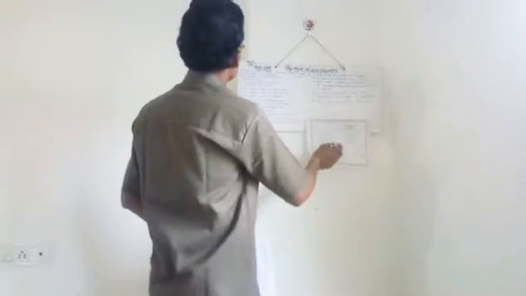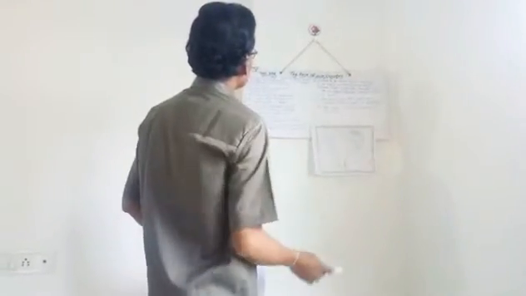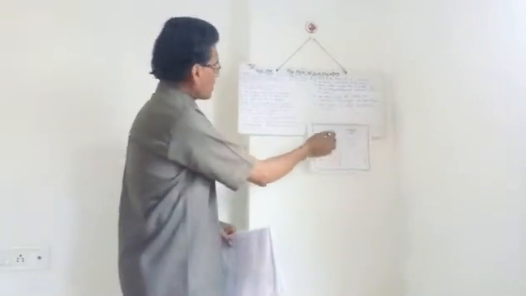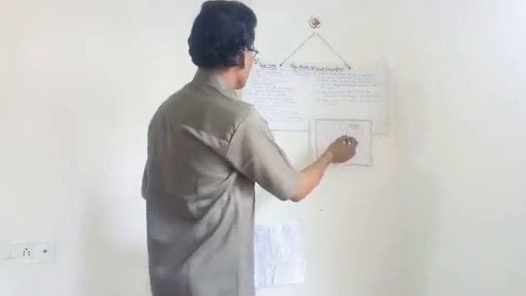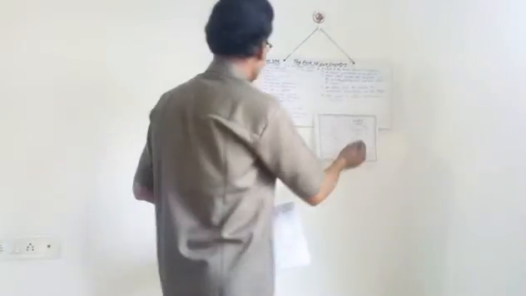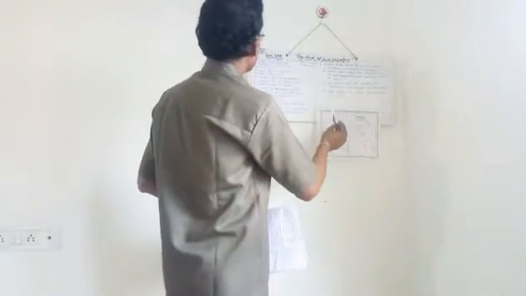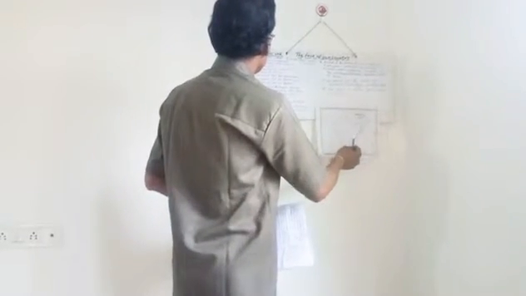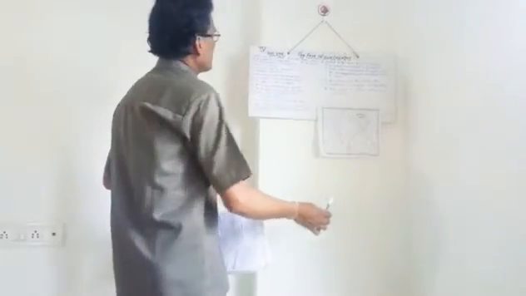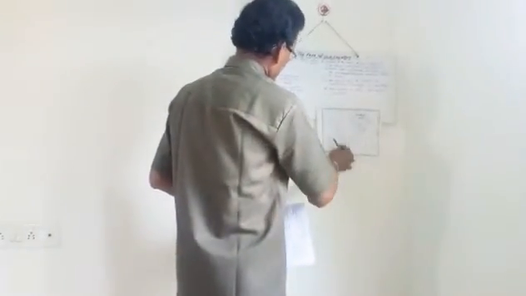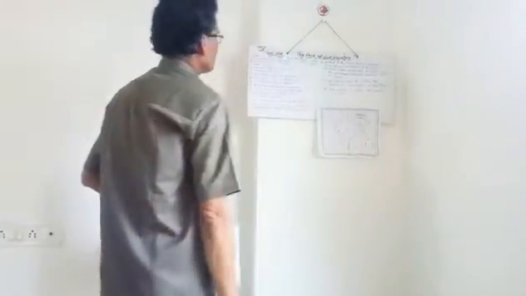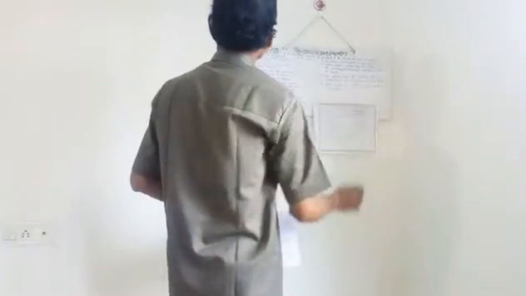Now, we can say that our country is also called a peninsular country because a part of our country is covered by three sides of sea and oceans.